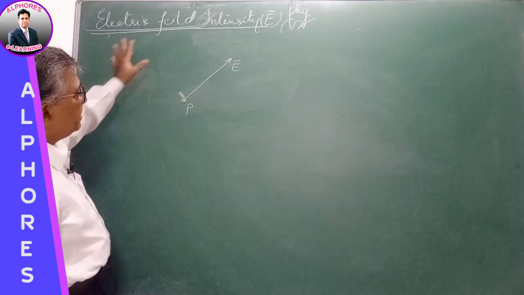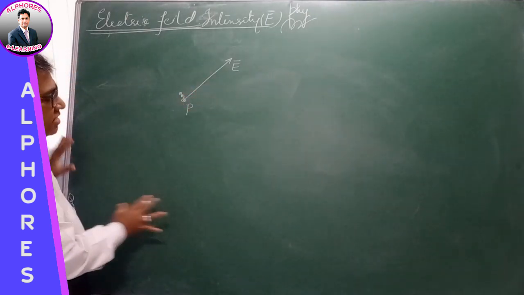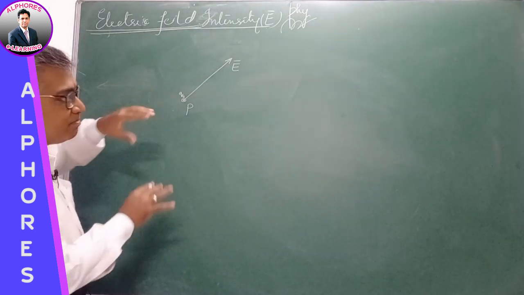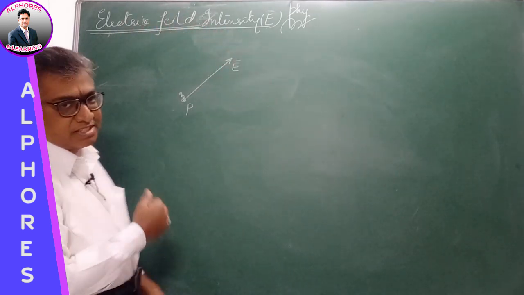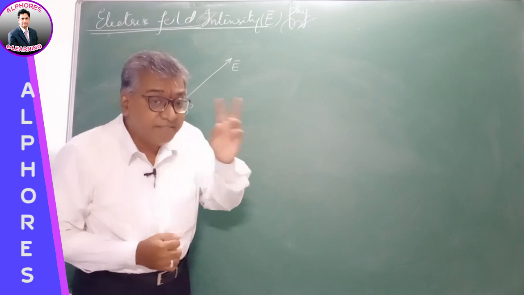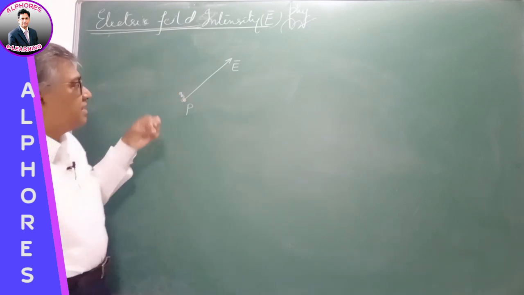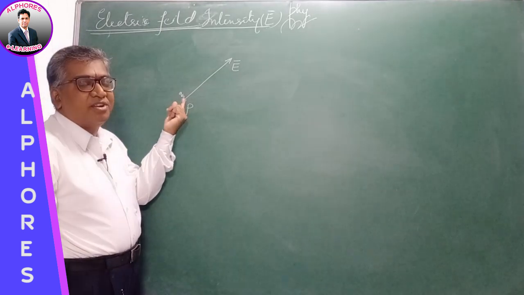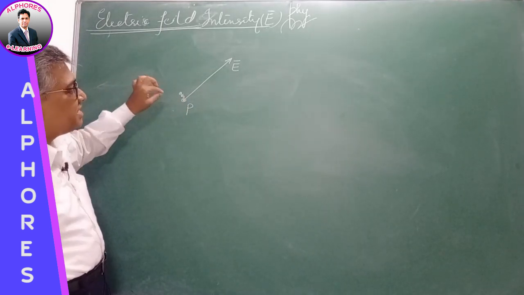The presence of this Q0 may disturb the charge distribution of the charges existing around, and when the charge distribution is disturbed, the field produced by them is also disturbed. Now we cannot find the actual field intensity at that point.